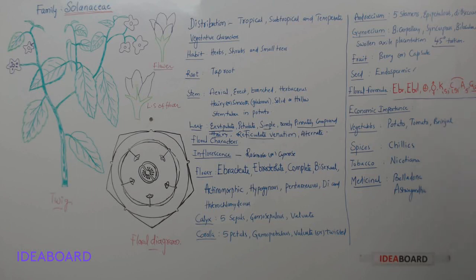Epipetalous condition. And the gynoecium is with 2 carpels, that is bicarpellary, and the brackets represent syncarpous condition, and the line below represents what? Superior ovary. So that is the floral formula.